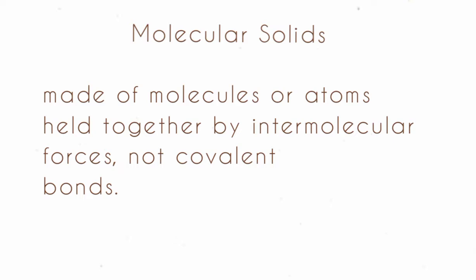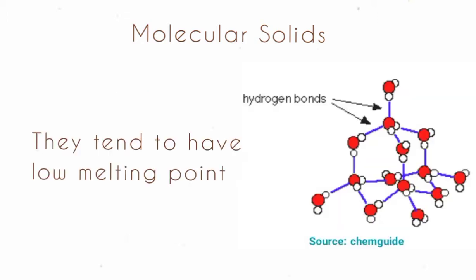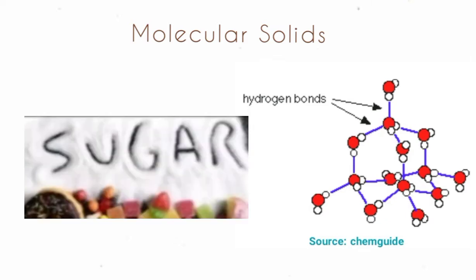Molecular solids are made of molecules or atoms held together by intermolecular forces, not covalent bonds. They tend to have low melting points. The IMF, or intermolecular forces, are weaker than ionic or covalent bonds, so molecular solids are relatively soft and flexible. Polar molecular solids like sugar will be soluble in water.